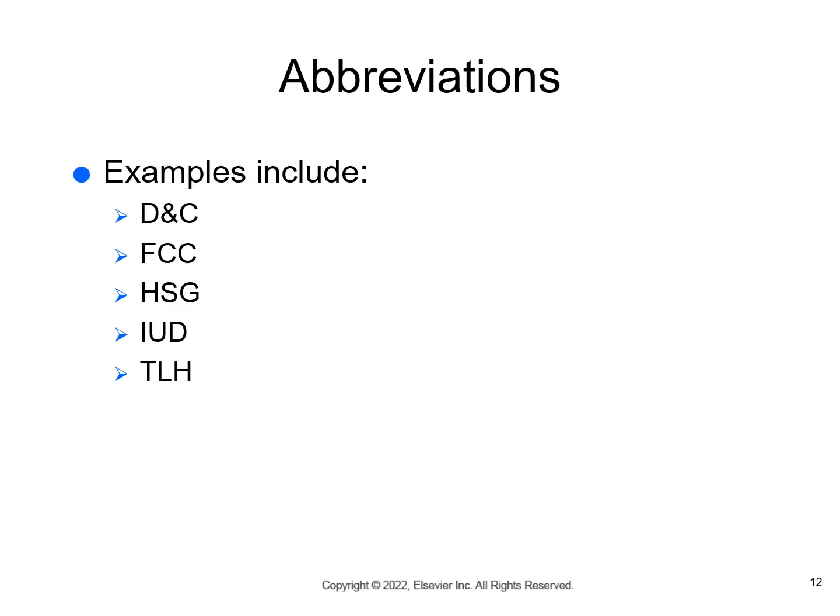Abbreviation examples are D&C, and note here one of the common misunderstandings is that sometimes people want to put the letter N in this instead of the ampersand for and. So this is D and C, or dilation and curettage, is the meaning. FCC is fibrocystic breast changes. HSG is hysterosalpingogram. IUD is intrauterine device. And TLH is total laparoscopic hysterectomy.